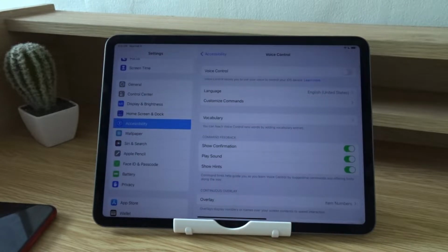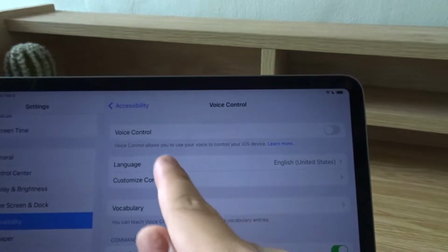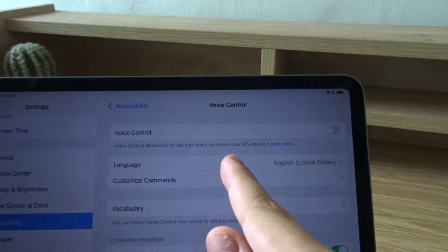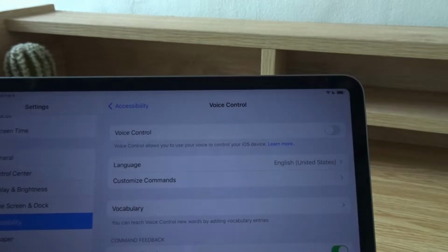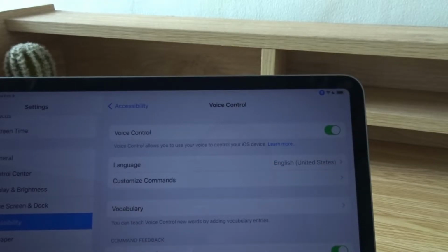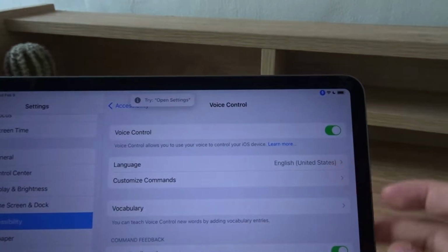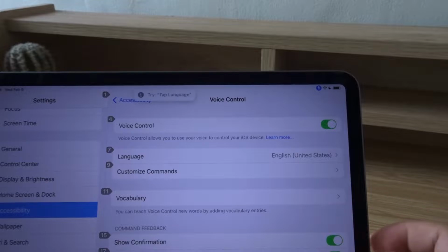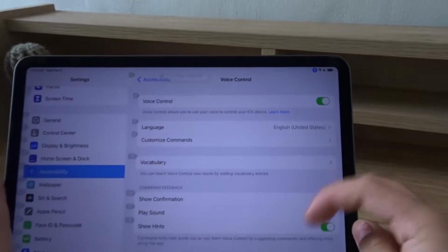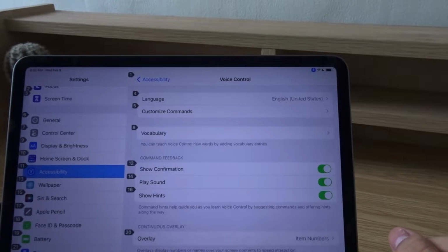Now we have a switch over here on the top right. It says voice control. It allows you to use your voice to control your iOS device. So we're going to turn it on just like this. And then there are a few customizable settings at the bottom. So over here we have the language. You can customize the commands, vocabulary, show confirmation, play sound, and show hints. Now I'd highly recommend turning on the show hints since this will help you use voice control.